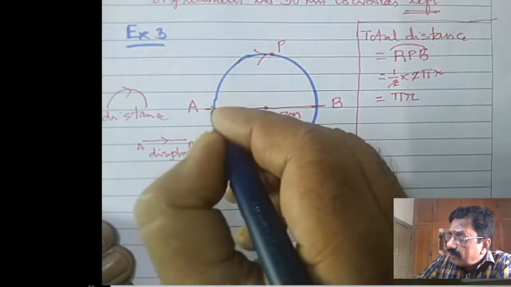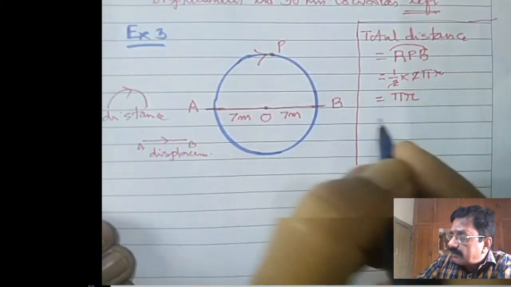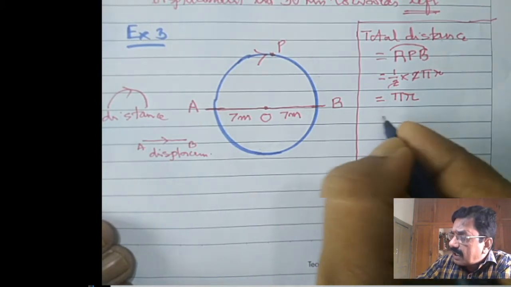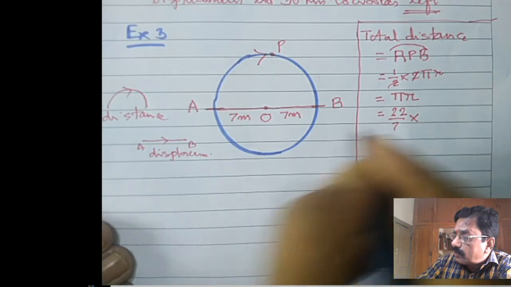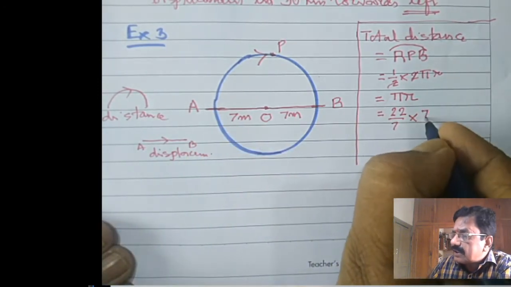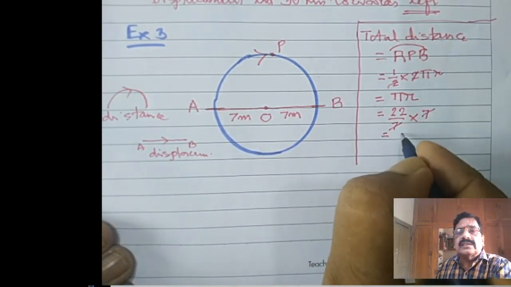Pi, you know very well, is to be taken as approximately 22 by 7, and the radius I have given is 7. So the 7 gets cancelled. It is 22 meters. Total distance is 22 meters.